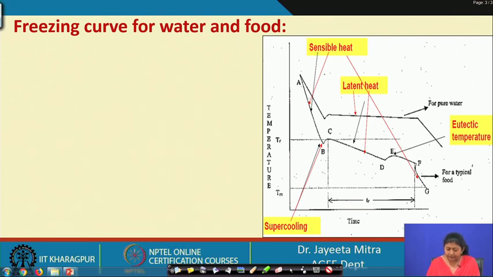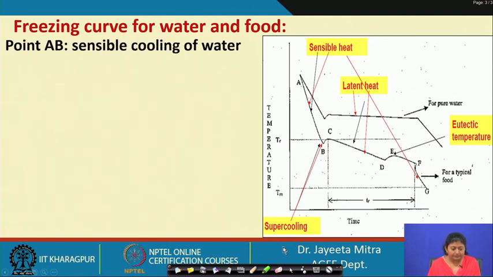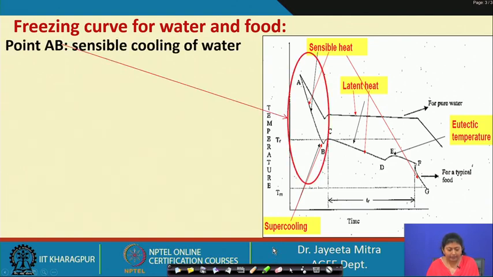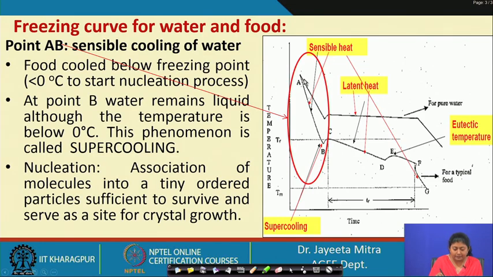So, now let us look into the plot of temperature versus time. This upper plot is for the pure water, and the lower one is for the food material. First, look at the point A to B. Initially, when we are lowering the temperature of liquid water, we are extracting sensible heat.